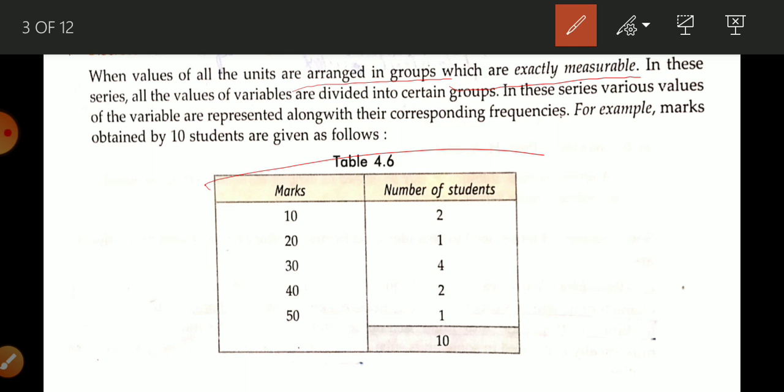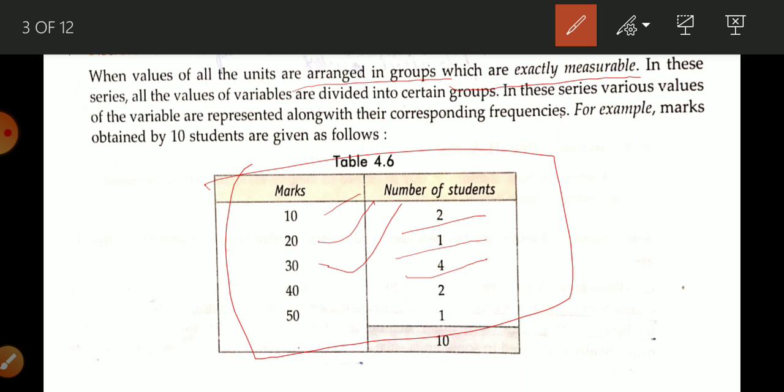In this table we know exactly that there are two students whose marks are 10. There is one student who obtained 20 marks. There are 4 students who obtained 30 marks. There are 2 students who obtained 40 marks. And there is 1 student who obtained 50 marks.